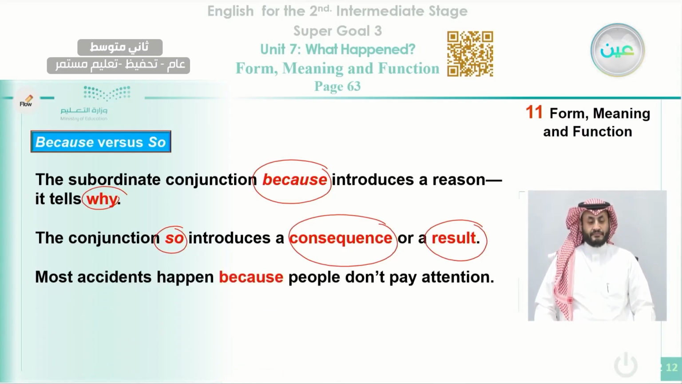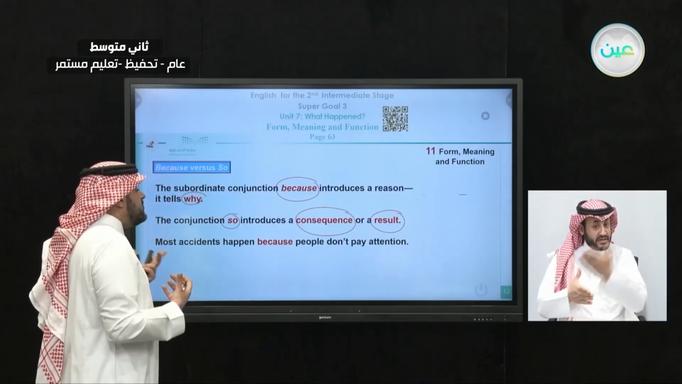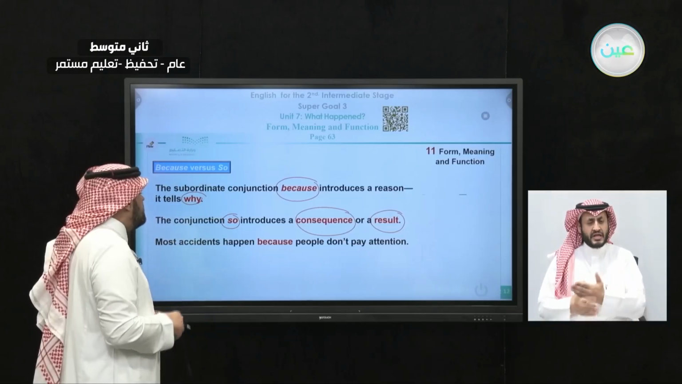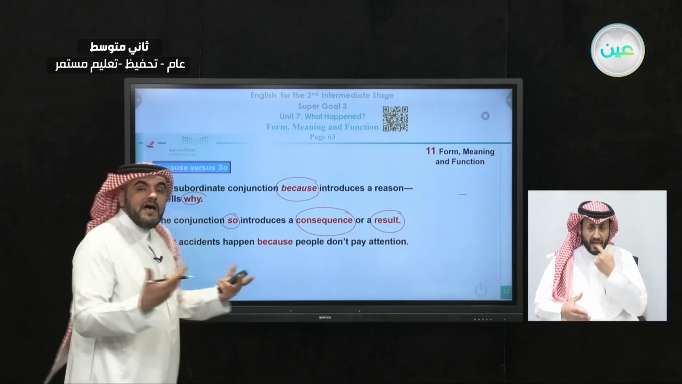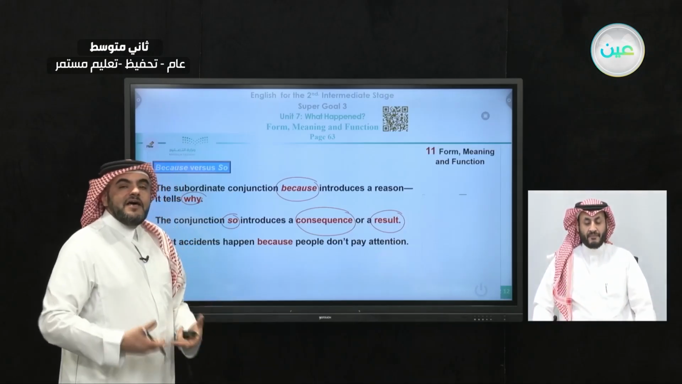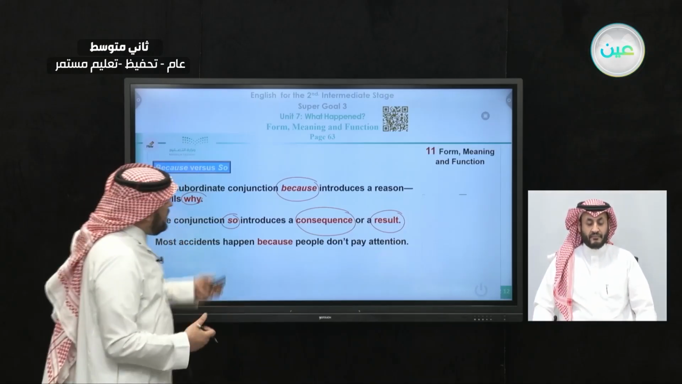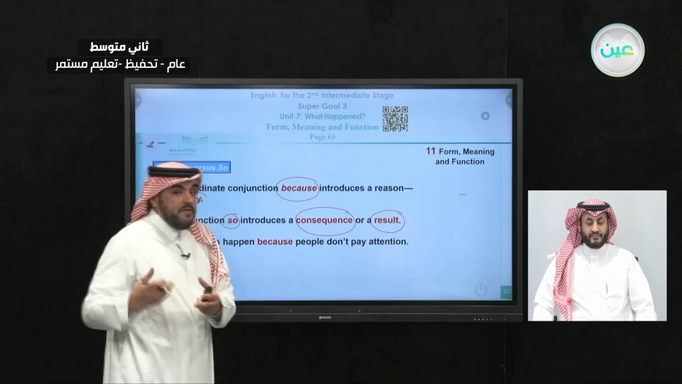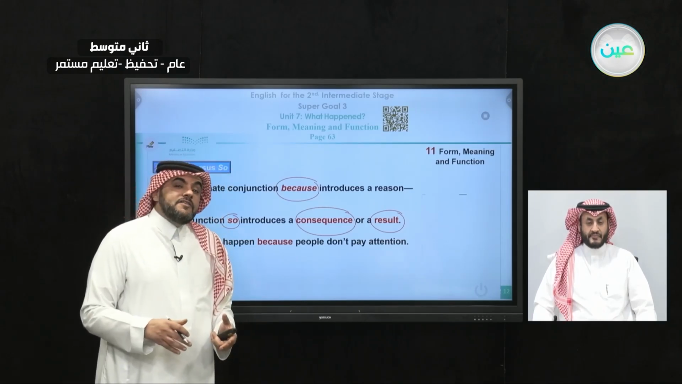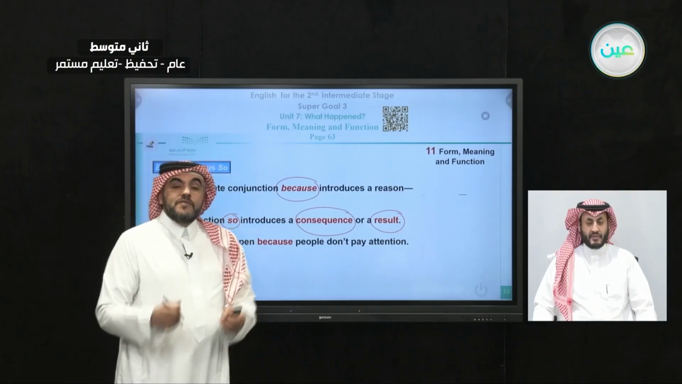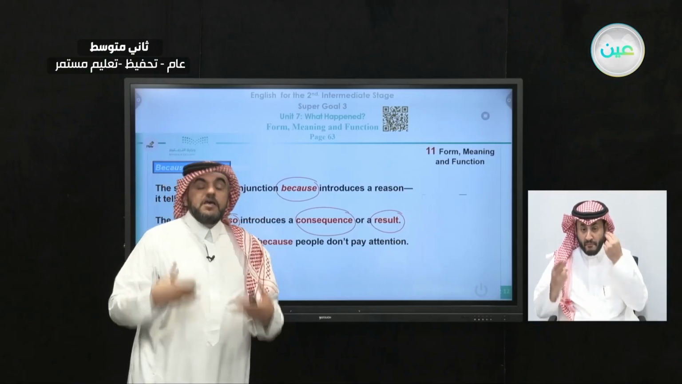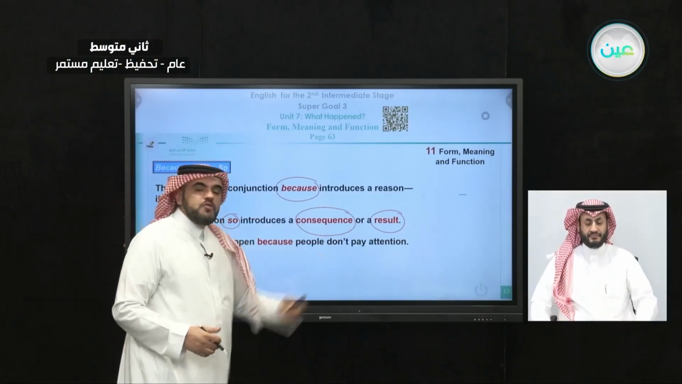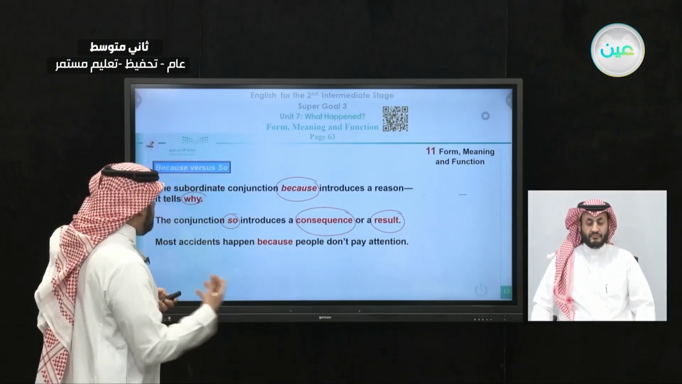Most accidents happen because people don't pay attention. Here we have a reason, okay, and a reason for that. Most accidents happen. We have so many accidents, okay. So why do these accidents happen? And now because answers the question why. So we can say here because people don't pay attention. Maybe people, when they drive, are distracted from their driving or from the steering wheel. They're using phones, for example, or they are distracted by using something else, and this is the reason. So people don't pay attention to the road, for example.